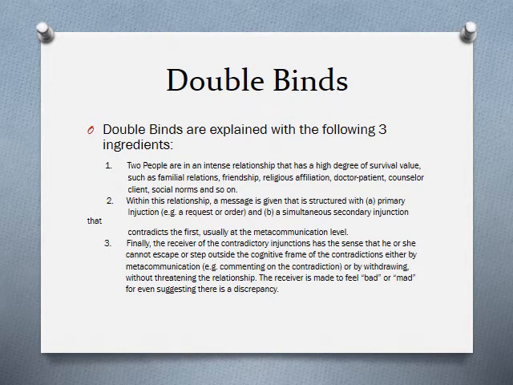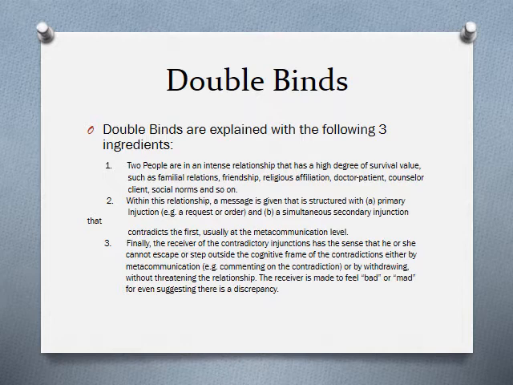Double binds. Double binds are explained with the following three ingredients. Two people are in an intense relationship that has a high degree of survival value, such as familial relations, friendship, religious affiliation, doctor-patient, counselor-client, social norms, and so on. Within this relationship, a message is given that is structured with A, a primary injunction, request or order, and B, a simultaneous secondary injunction that contradicts the first, usually at the metacommunication level.